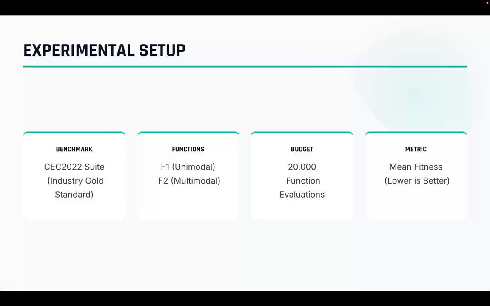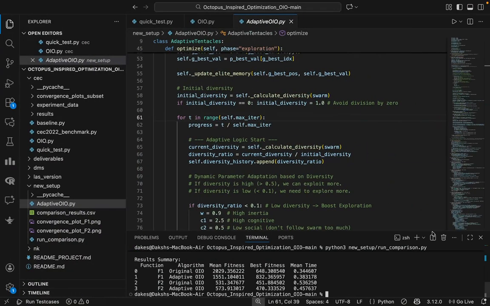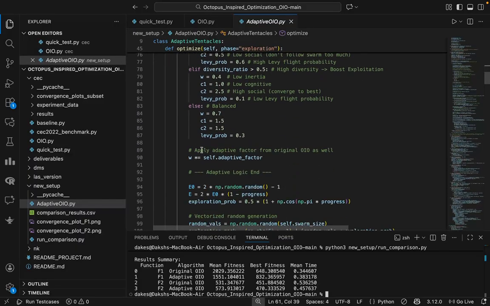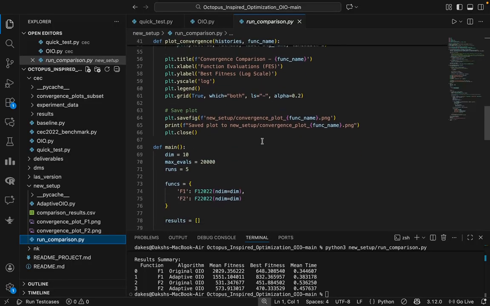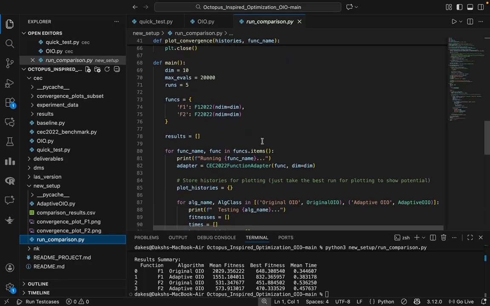My contribution was designing this experimental protocol, writing the comparison scripts, and performing the statistical analysis of our results. Now, let me show you the test bench I built. I wrote this script, run_comparison.py, to automate the race between the two algorithms. Here you can see the main function. It iterates through the functions F1 and F2.